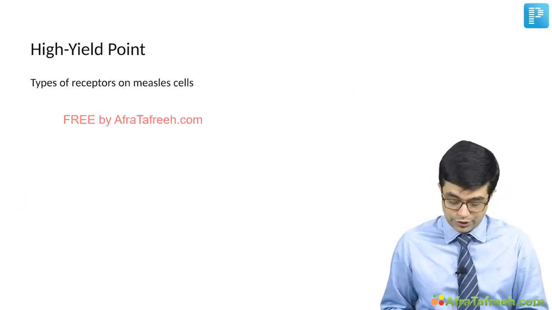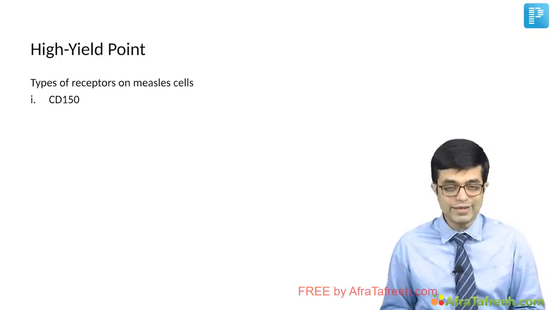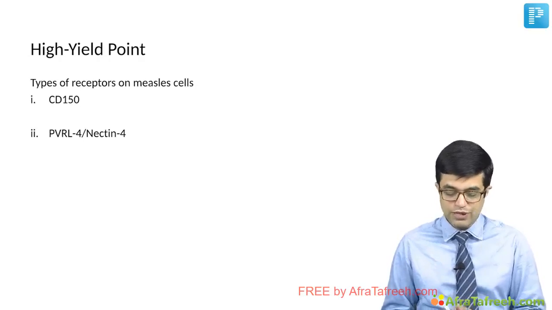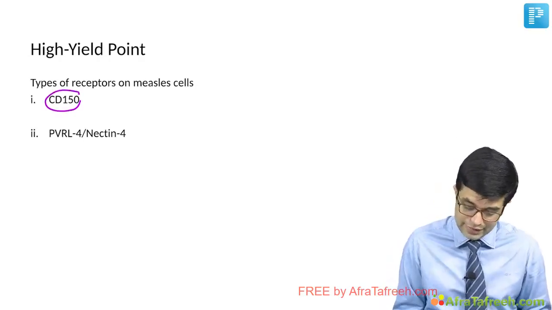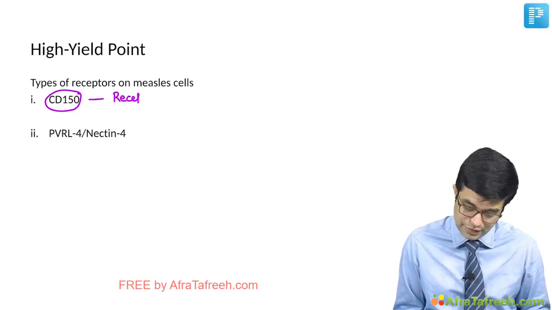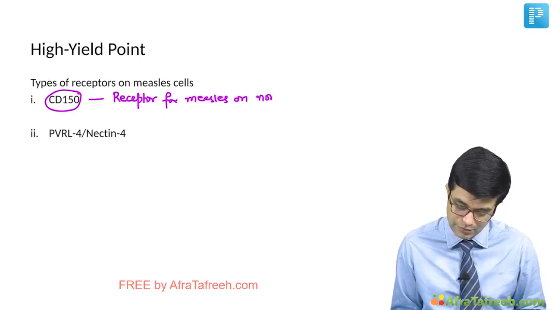Now another high yield point. There are two types of receptors which are present on the measles cells. One is CD150 and second is PVRL4, also called as Nectin-4. CD150 is the receptor which is present. It is the receptor for measles virus present on non-pulmonary tissues.